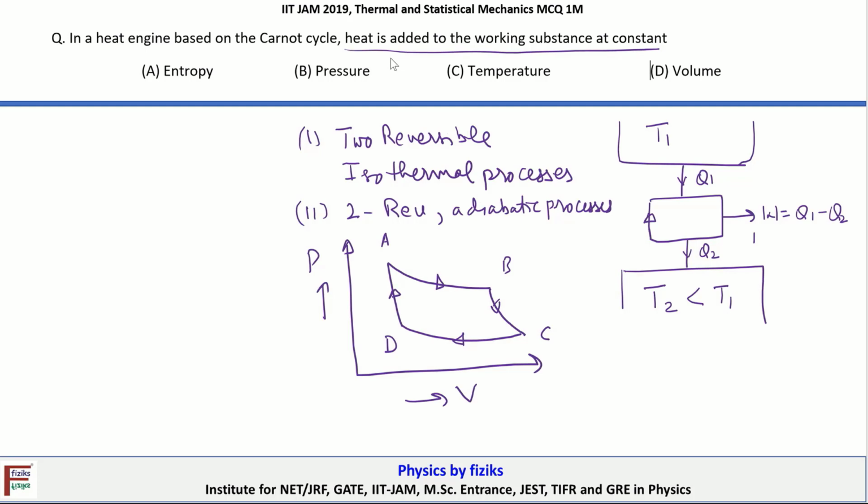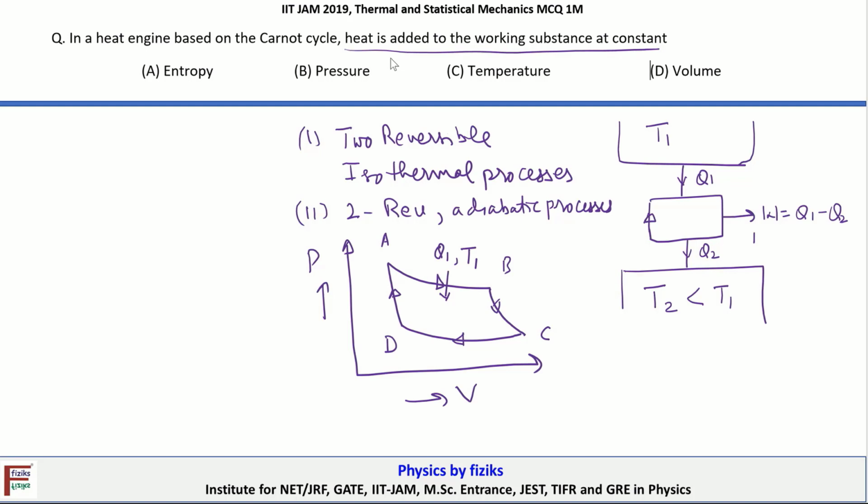During the process A to B, which is basically an isothermal expansion, a Q1 amount of heat is added to the working substance at temperature T1. Why do we need heat here?